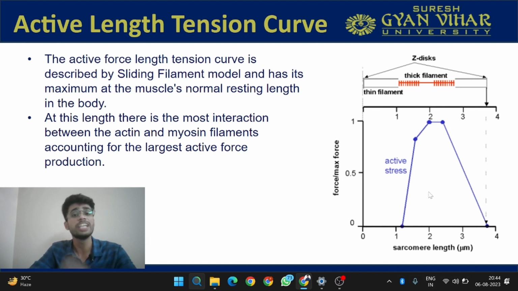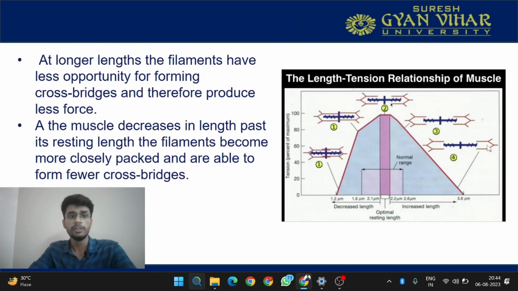This is known as the active length tension curve. This is different from the passive length tension curve which we read in the previous slides. Now at longer length, what happens? When the length is longer, the muscle has less opportunity to form cross bridges. If the opportunity of forming cross bridges is low, therefore the force production will be less.